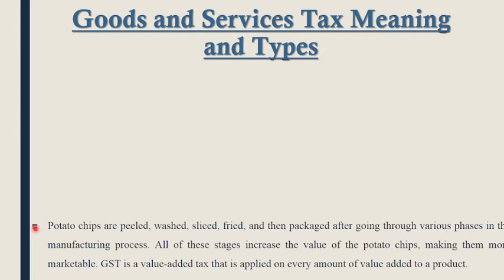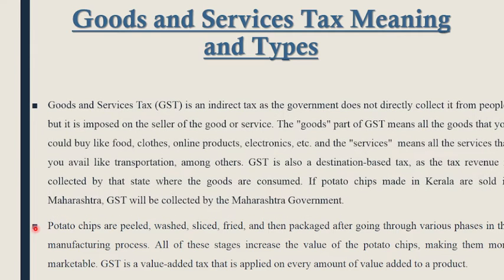In the next part, we will see the Goods and Services Tax meaning and types. GST is an indirect tax as the government does not directly collect it from people, but it is imposed on the seller of the goods or services.